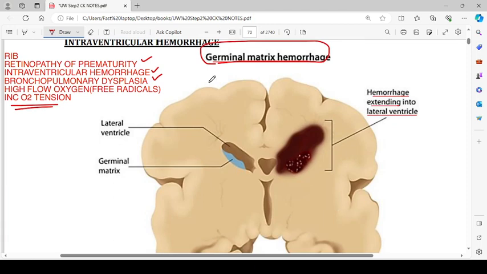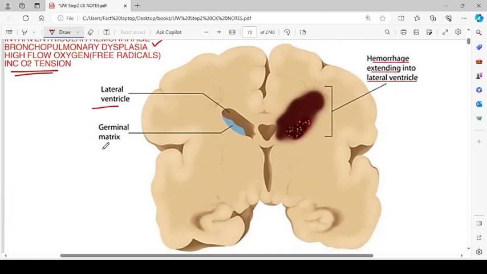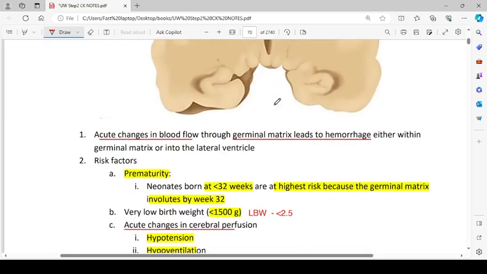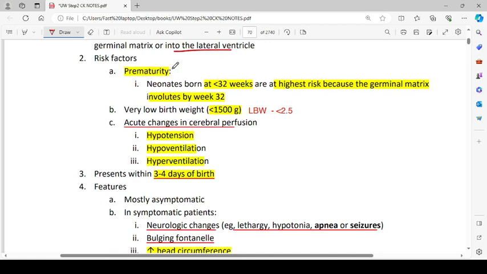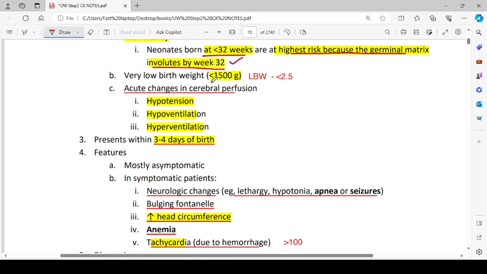So germinal matrix: this is the lateral ventricle, and the germinal matrix is located over here. It can bleed, with hemorrhage extending into the lateral ventricle. Acute changes in the blood flow through the germinal matrix lead to hemorrhage either within the germinal matrix or into the lateral ventricle. Risk factors are prematurity. Neonates who are born less than 32 weeks are at highest risk, as the germinal matrix involutes by 32 weeks. Very low birth weight, less than 1500 grams.